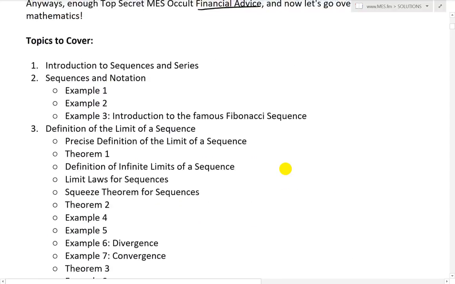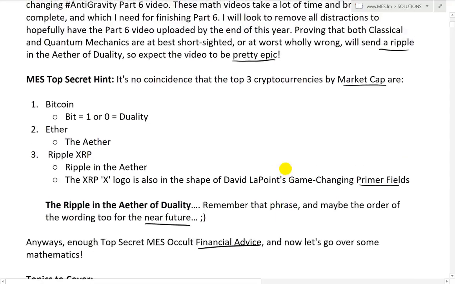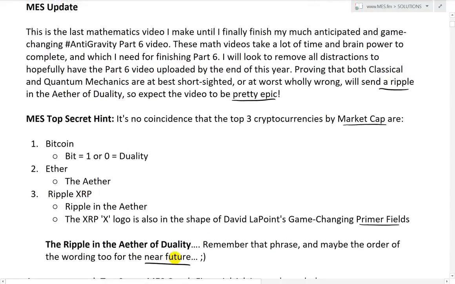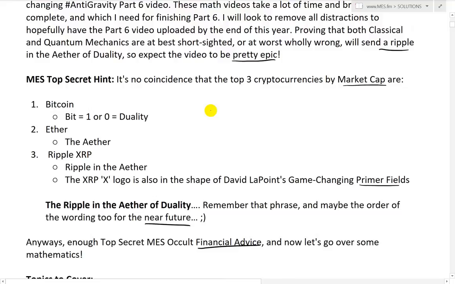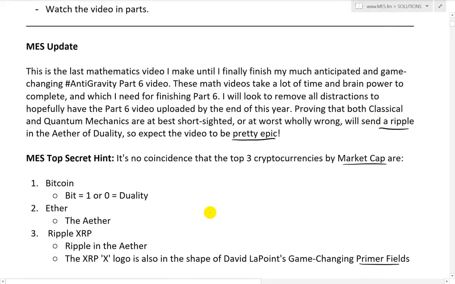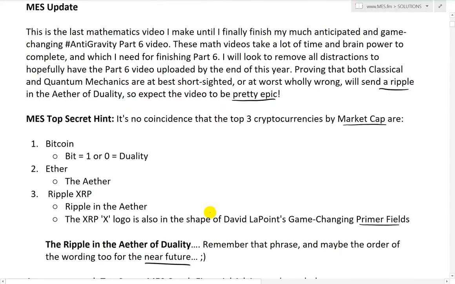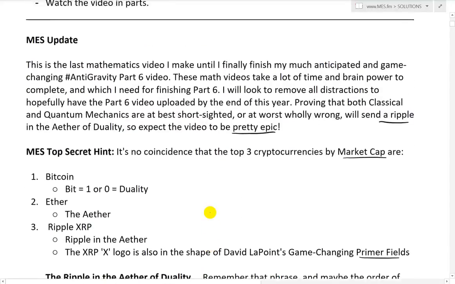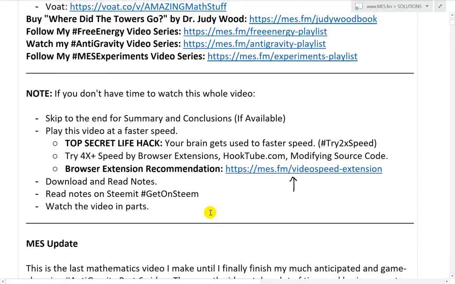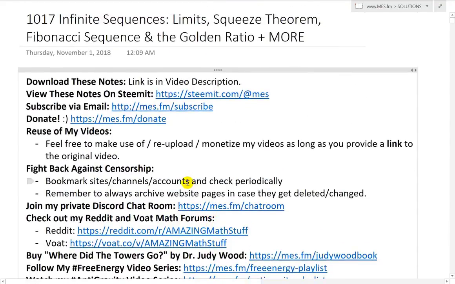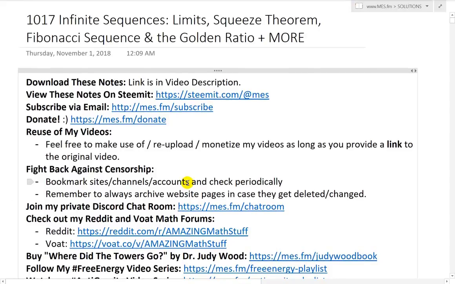Anyways, that's the table of contents, and here's top secret financial advice, or occult financial advice. Top secret, guys. This will make more sense when I finish my part 6 anti-gravity video. But anyways, remember the phrase, the ripple in the aether of duality. And these top 3 cryptos are probably going to be the top 3, but in varying orders. I think Ripple might be number 1 in a bit. But in any case, I believe these top 3 are pretty much established, and they'll be there for several years at least, many years maybe. I'll let you know if anything changes.